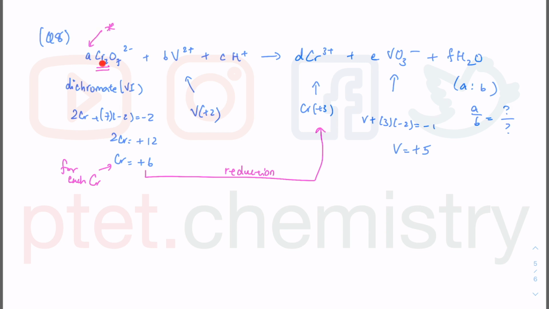So it is from plus 6 for each chromium, multiplied by 2 because you have 2 chromium, and then multiplied by the number in front, which is A, the unknown. It is going to plus 3, which is for 1 chromium, but you have a D multiple in front, so it's going from that on the left to plus 3 times D on the right-hand side.